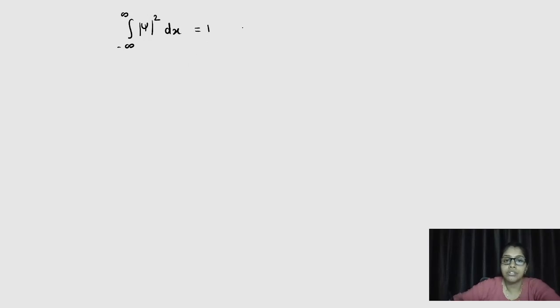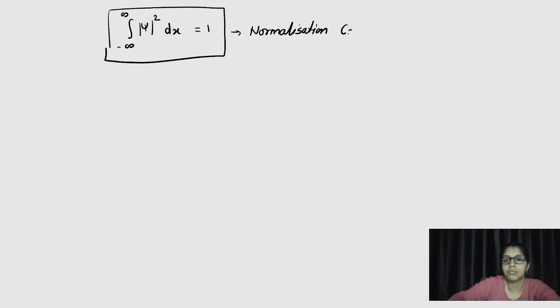And the wave function satisfying this equation, we call it a normalized wave function. And this condition is the normalization condition.